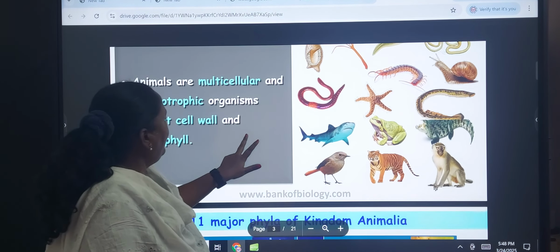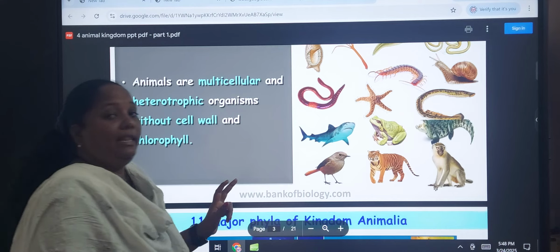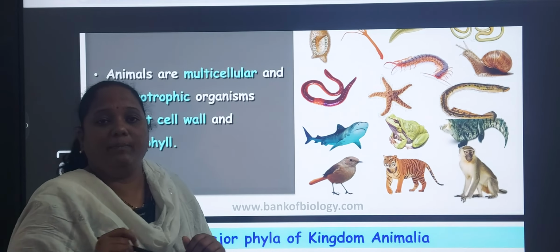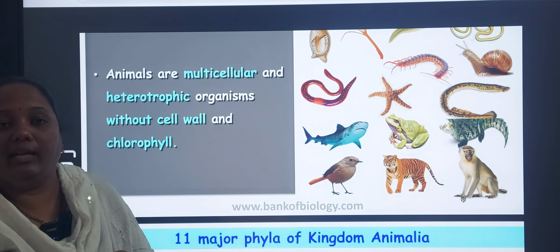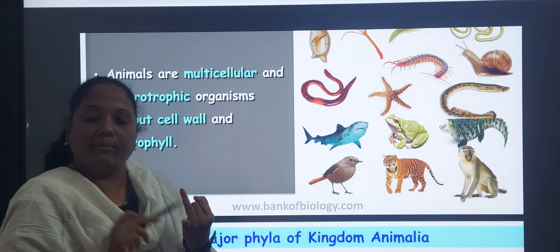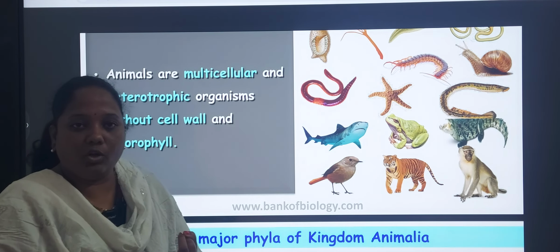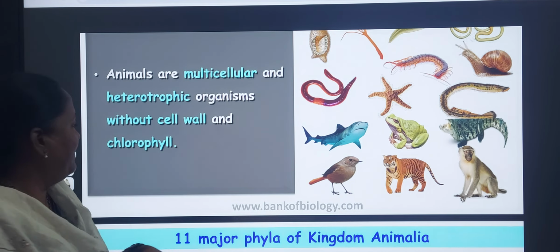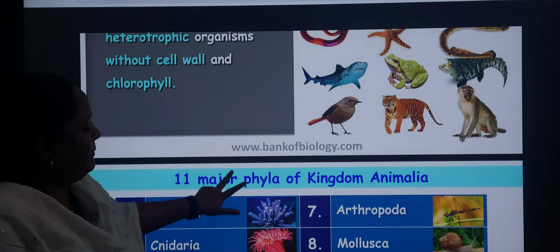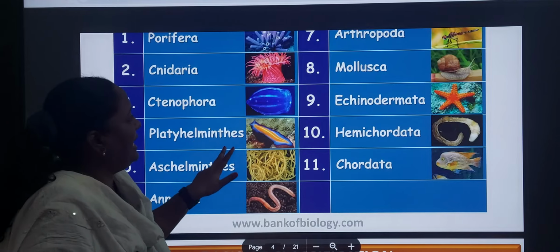Here one more unique character is there. In animals, the cell wall is absent, whereas in plants, the cell wall is present. So animals are multicellular and heterotrophic, and the cell wall is absent. Chlorophyll is also absent.